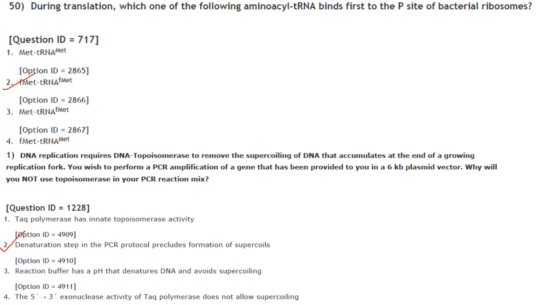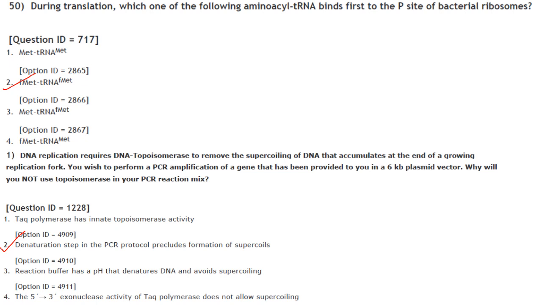DNA replication requires DNA topoisomerase to remove the supercoiling of DNA that accumulates at the end of a growing replication fork. You wish to perform a PCR amplification of a gene that has been provided to you in a 6 kb plasmid vector. Why will you not use topoisomerase in your PCR reaction mix? So normally you need DNA topoisomerase to remove the supercoilings when DNA is undergoing replication.